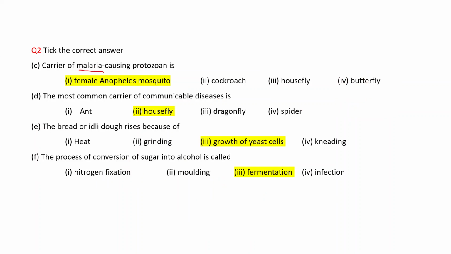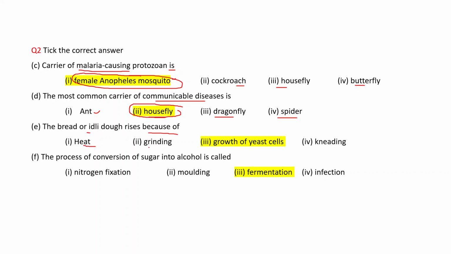Carrier of malaria causing protozoan is. Options are female Anopheles mosquito, cockroach, housefly, butterfly. Your answer is female Anopheles mosquito. The most common carrier of communicable diseases is. Options are ant, housefly, dragonfly, spider. Your answer is housefly. The bread or idli dough rises because of.